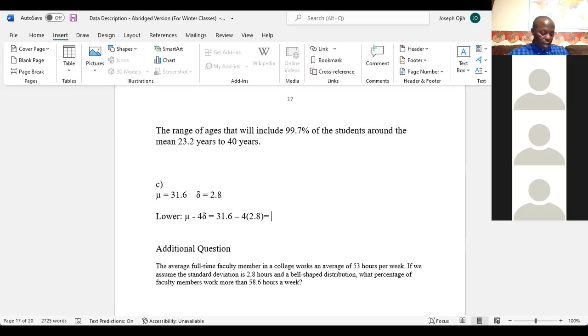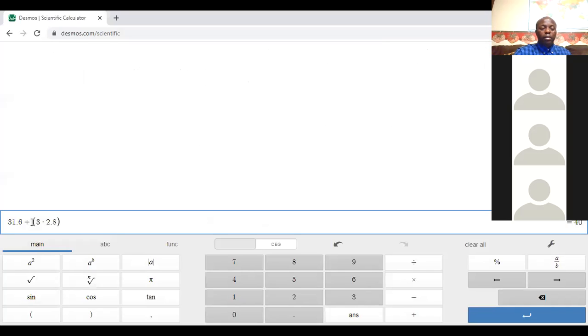Let me write it down. We got 1.6 minus 4 times the standard deviation of 2.8. What we have to do is go to our calculator and change the 3 to 4, with the minus sign. It's 4 times the standard deviation, and it gives us the answer 20.4. We got 20.4.